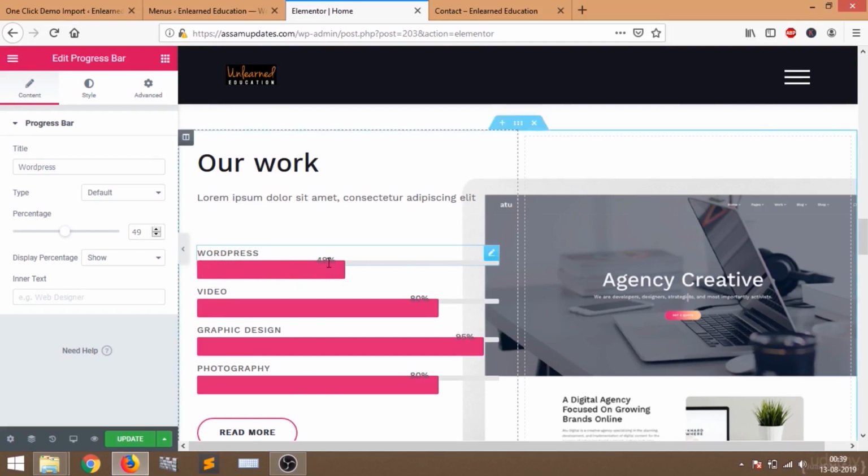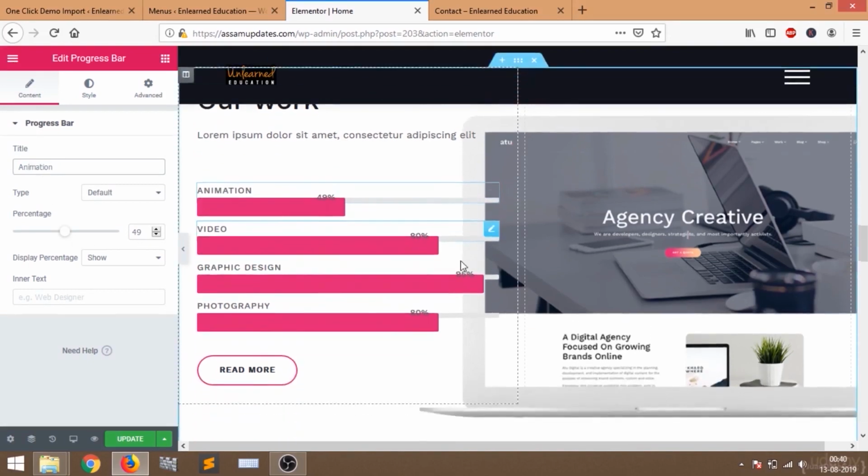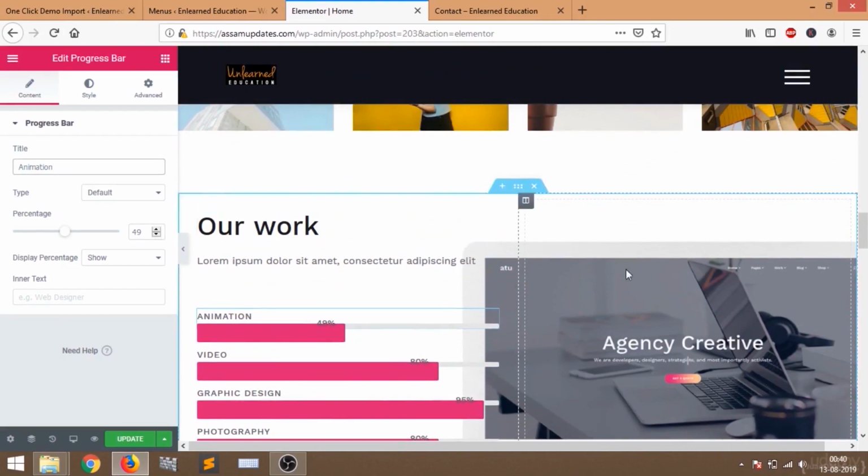You can also change these names. If you want to change the name WordPress, you can do it by changing the title. Here you can see the title on your left. Just put in something different. I'll select animation, so animation 49. So this is our work section.